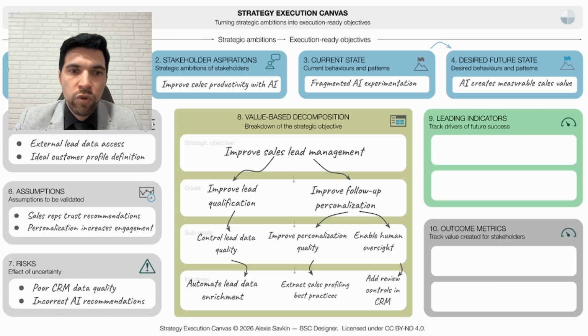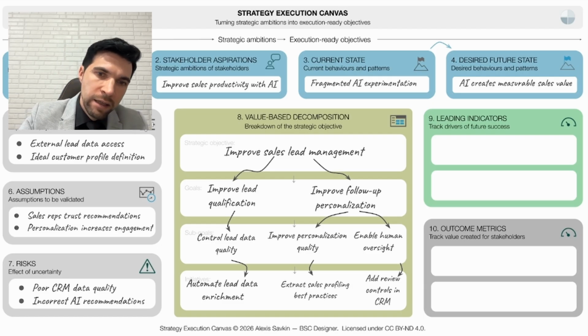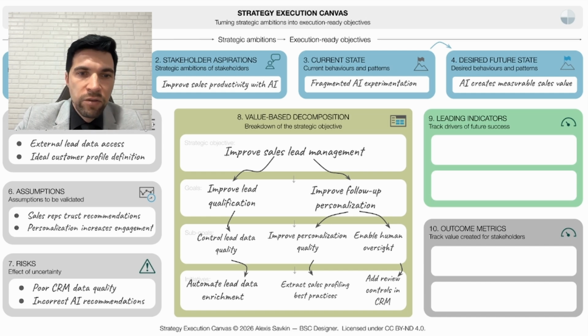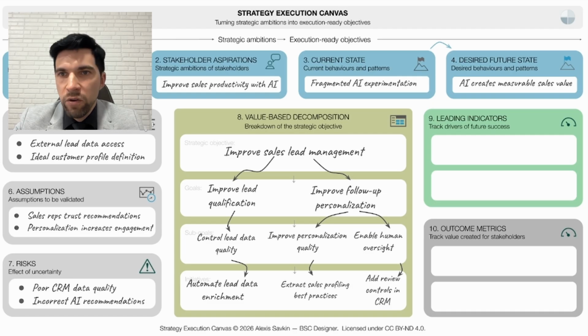Finally, we move to metrics. When defining metrics, it helps to distinguish between leading indicators and lagging indicators. Leading indicators show that we are moving in the right direction. Lagging indicators confirm the business impact. For example, one assumption is that sales representatives will trust AI recommendations. This relates to improving personalization quality.